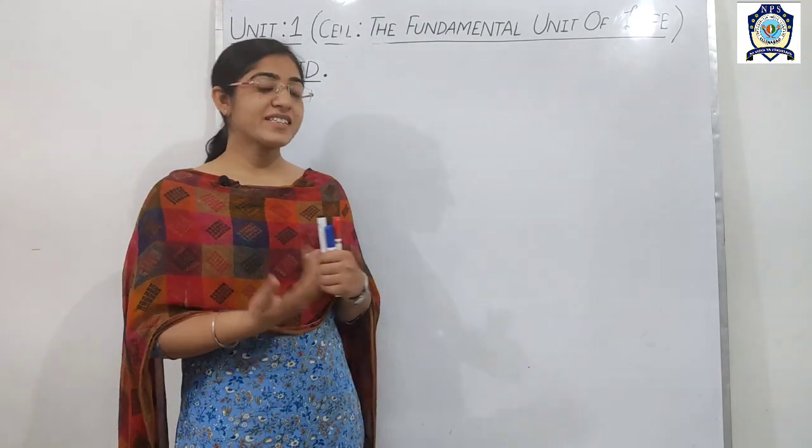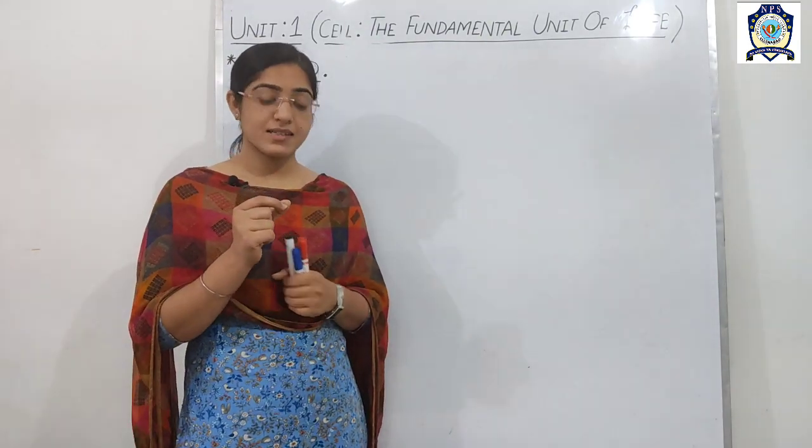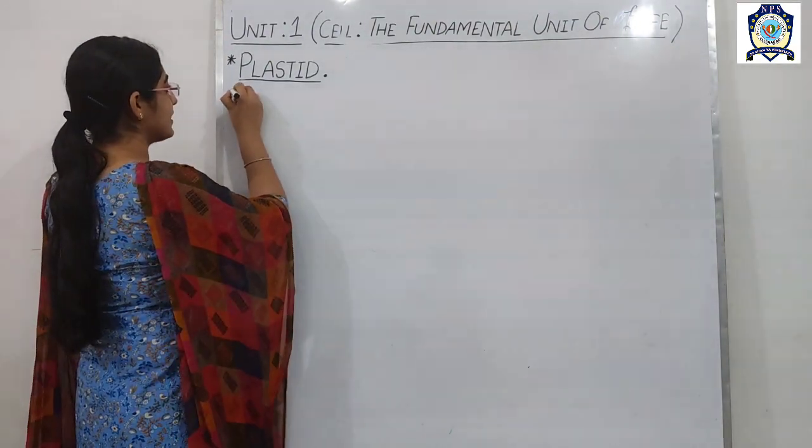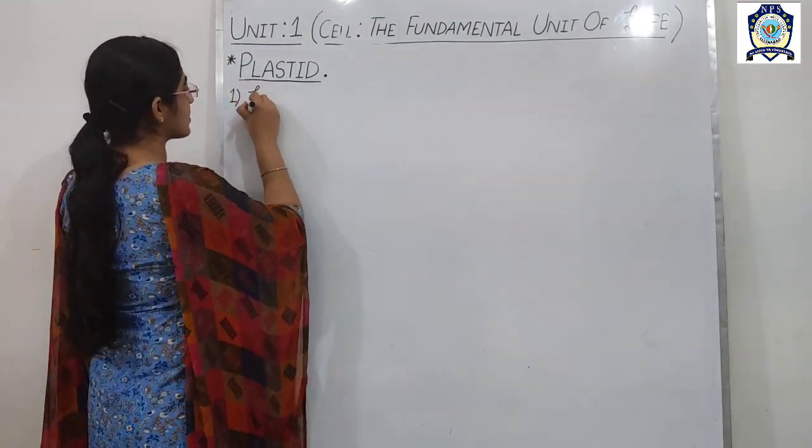Okay students, now let us start with the types of plastid. As I told you, the first kind of plastid is the leucoplast.